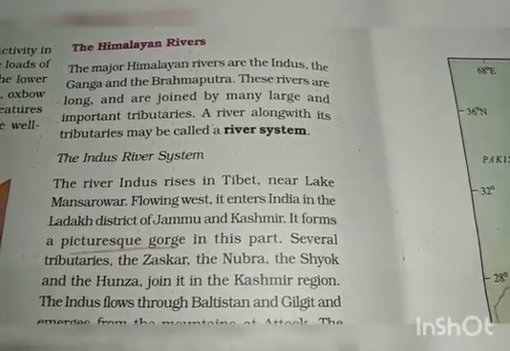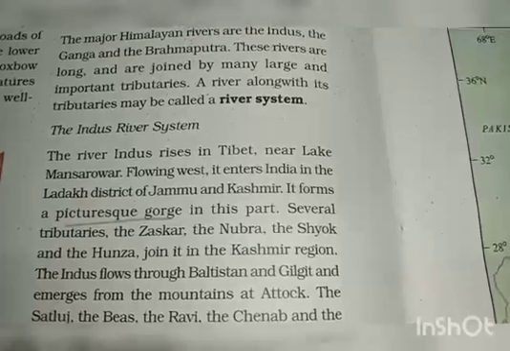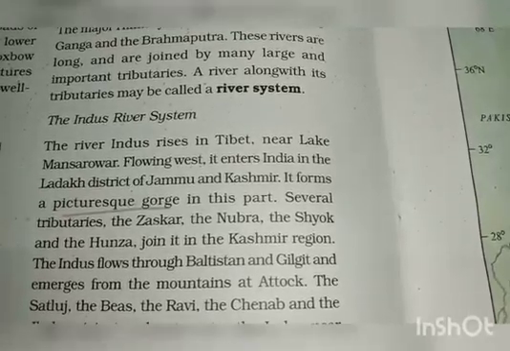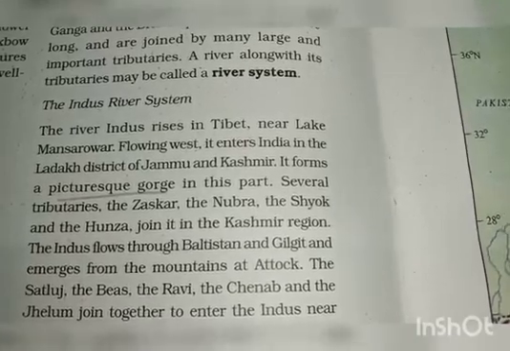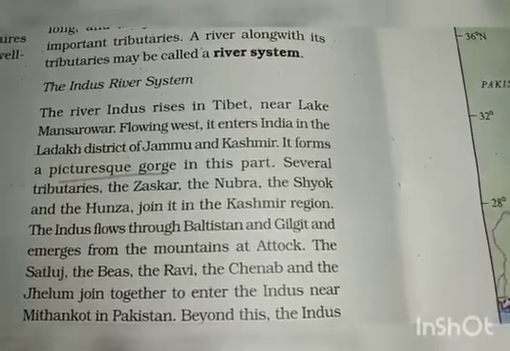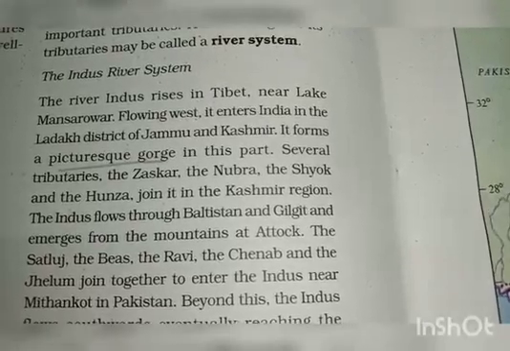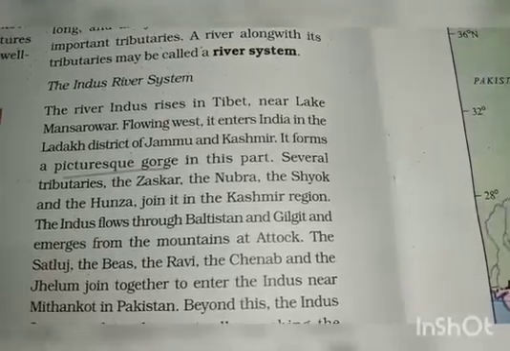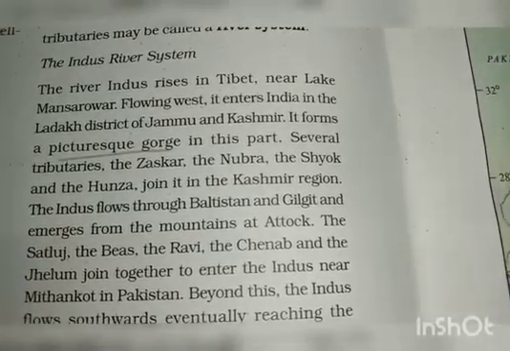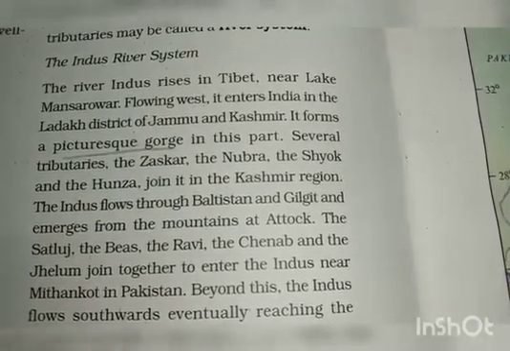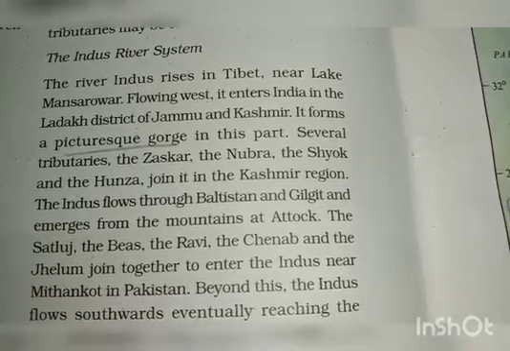A river along with its tributaries may be called a river system. Now let's read about the first system, that is the Indus River system. The river Indus rises in Tibet near Lake Mansarovar. Flowing west, it enters India in the Ladakh district of Jammu and Kashmir. It forms a picturesque gorge in this part. Picturesque means visually attractive. Several tributaries, namely the Zaskar, the Nubra, the Shyok, and Hunza join it in the Kashmir region.